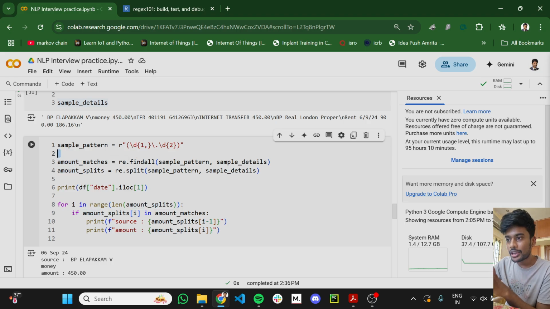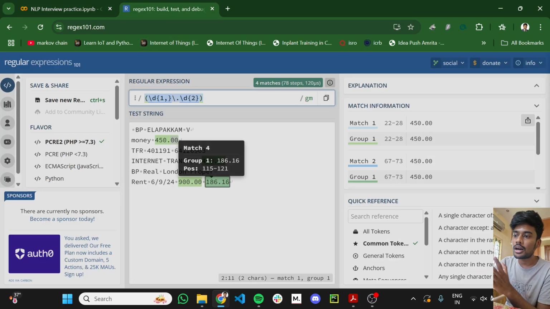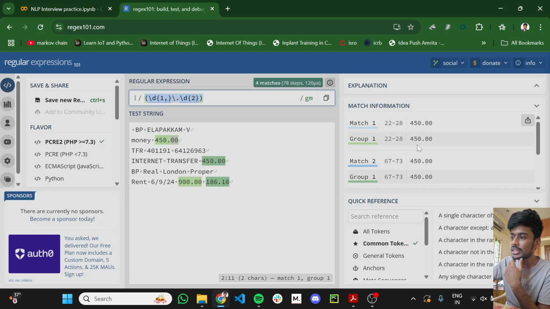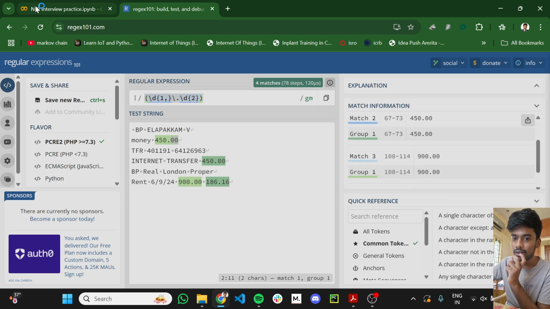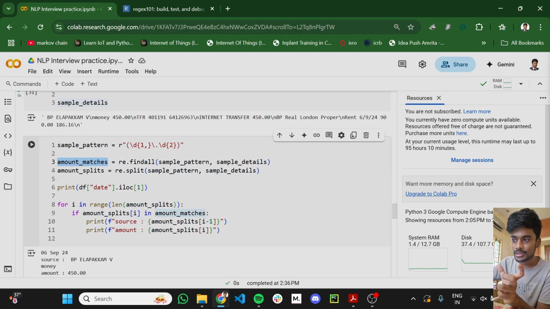I am again finding all the values where it is matching. Amount matches will give the actual amount. Here you can see the matches: the transactions are 450, 450 and 900, so I have 3 matches. That will be matched in this particular area, and then split will split it as I mentioned earlier.